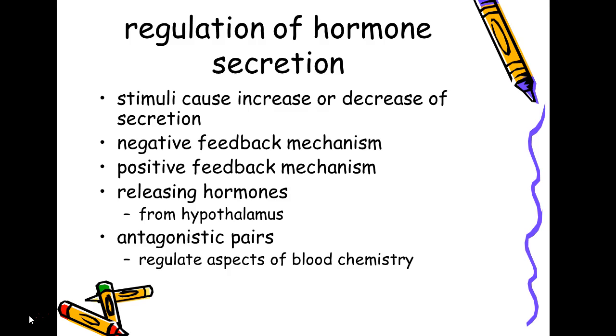And then we've got calcium, the same thing. We need calcium for our muscles to work, for our nerves to work, and for our blood to clot. And we have to have a good amount so that that happens, but we don't want too much. So here again, we've got two hormones that keep that balance.